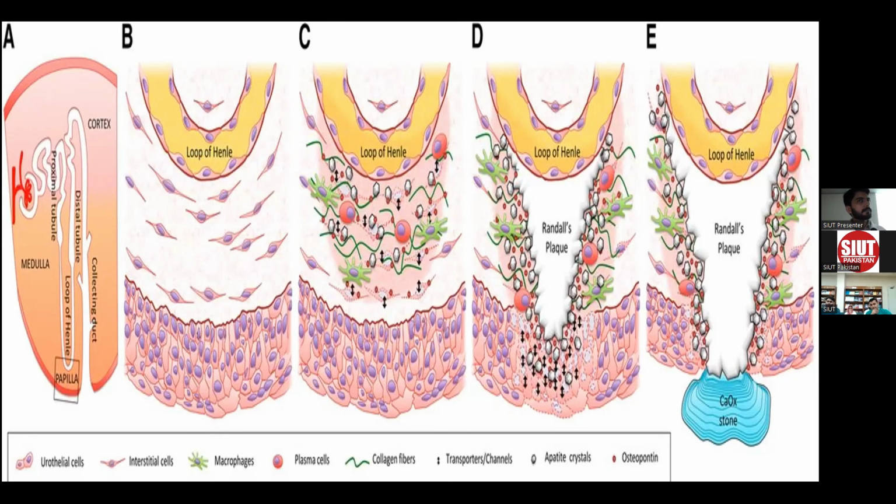We must be aware that there are two classes of protein, class 1 and class 2. Whenever you tell somebody to stop protein, you are not telling them to stop at all, because 1 gram per kilogram body weight of protein is necessary even for a person who is on dialysis.